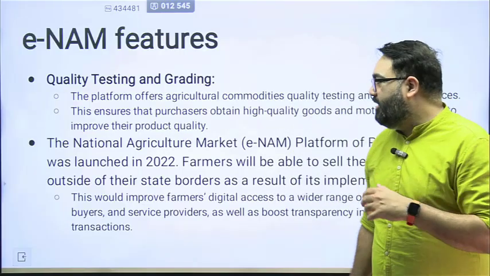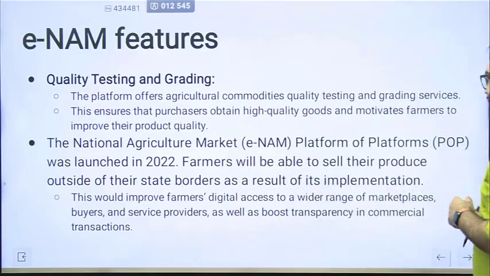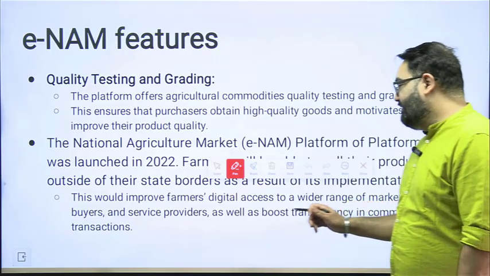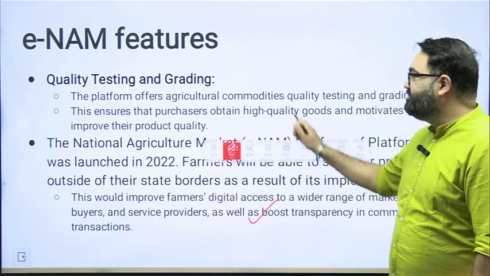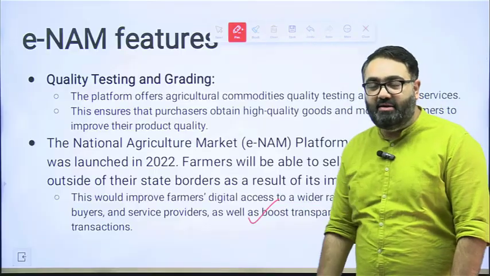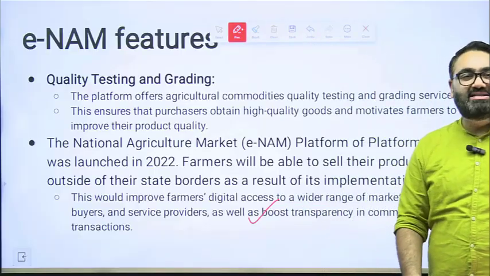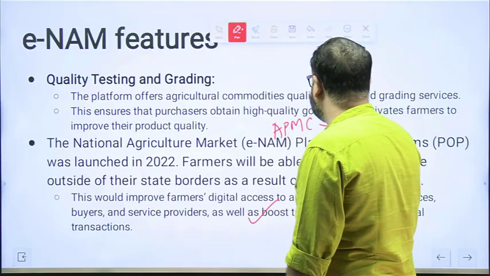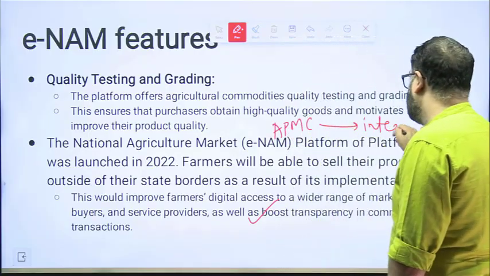In 2022, the National Agriculture Market platform, that is eNAM, was launched officially, and they were now able to get farmers to sell anywhere. Now please understand, for this to run successfully, APMCs have to integrate themselves first with NAM.